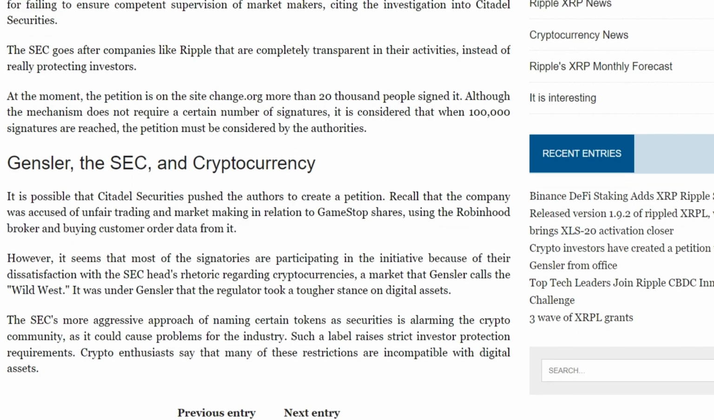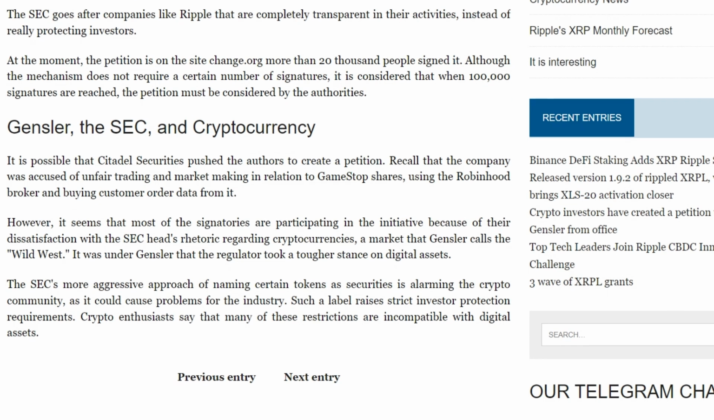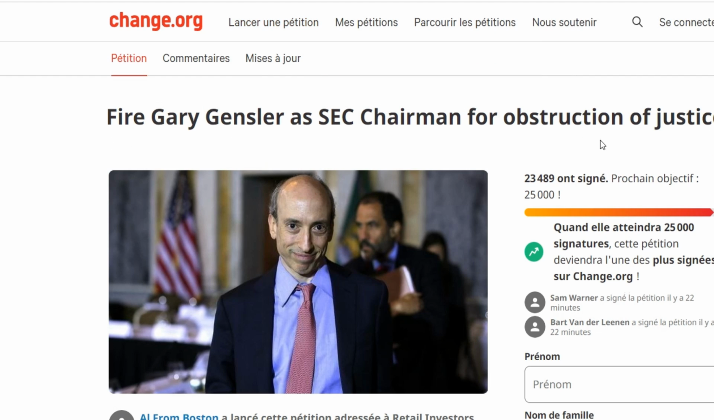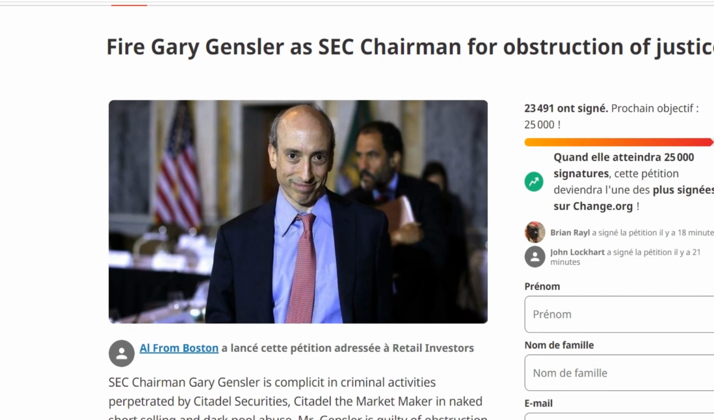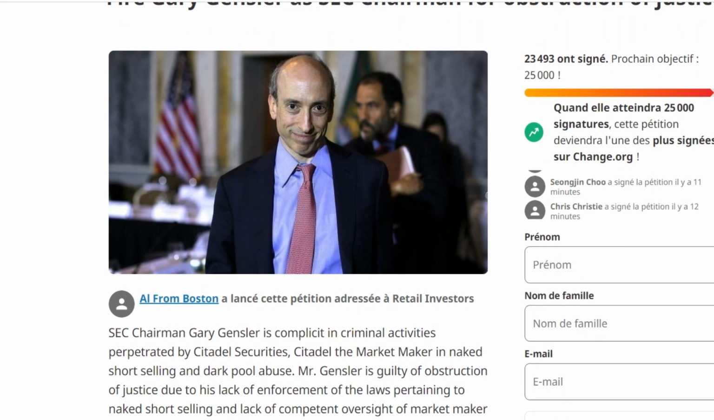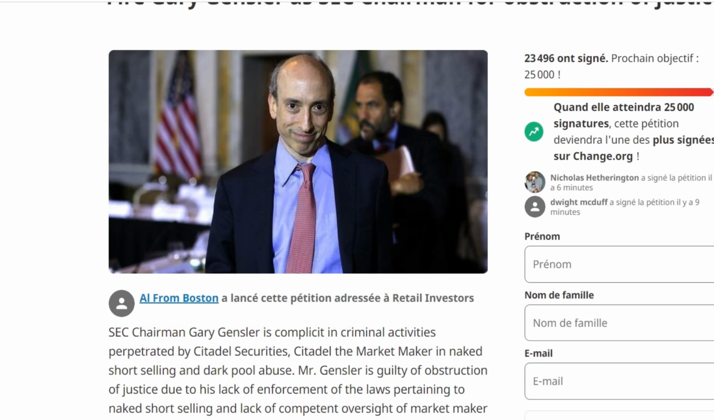The SEC is pursuing companies like Ripple that are completely transparent in their activities, instead of really protecting investors. At the moment, the petition is on the website Change.org, signed by more than 20,000 people. Although the mechanism does not require a certain number of signatures, it is believed that when 100,000 signatures are reached, the petition must be considered by the authorities. It is possible that Citadel Securities pushed the authors to create a petition.